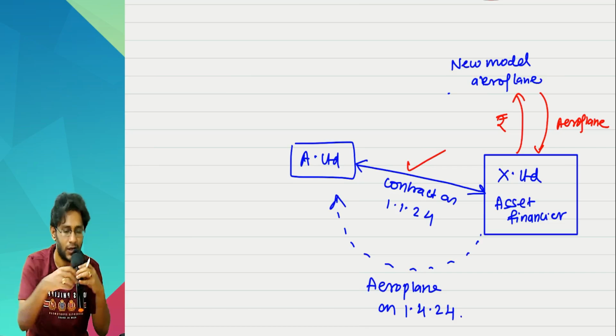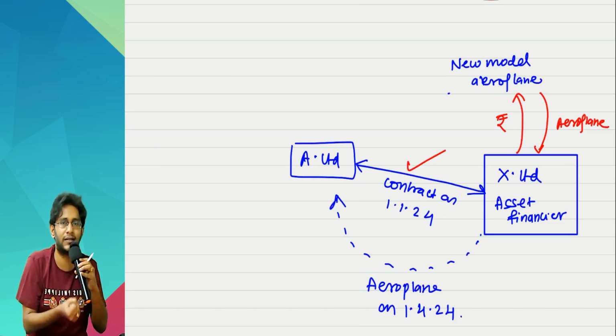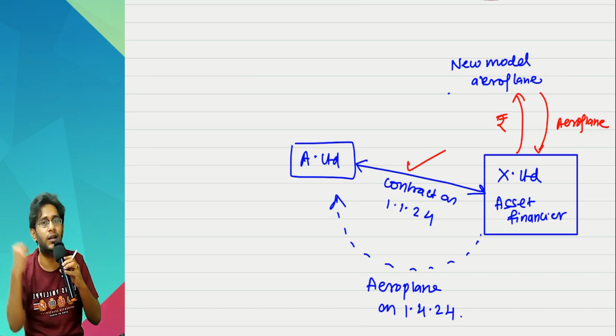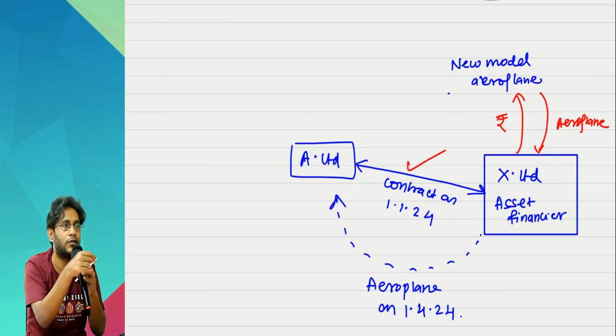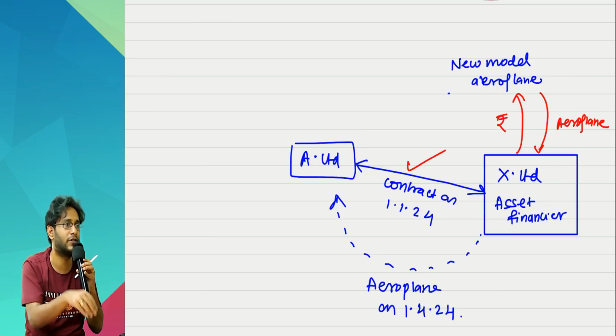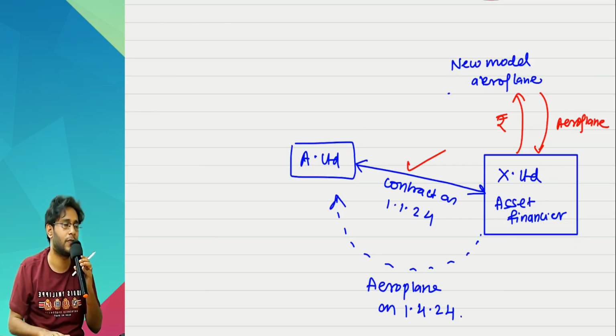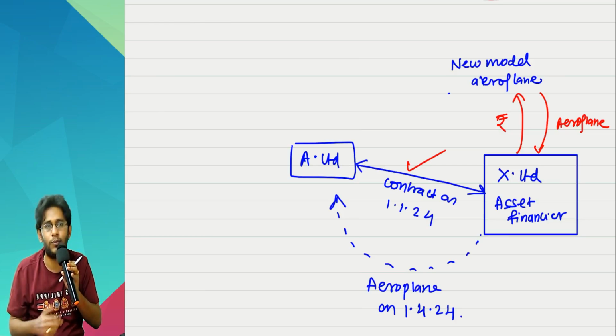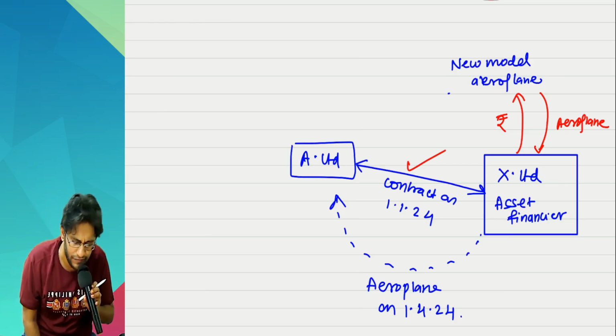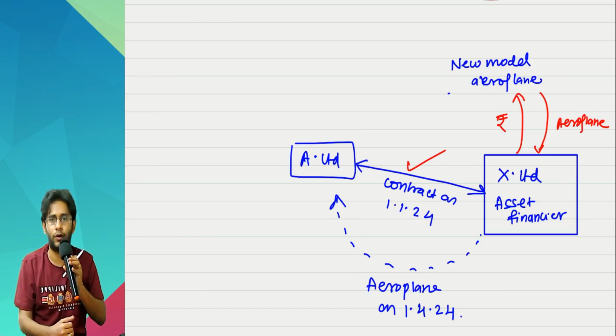So what he does, he invests his own money, buys an asset, gives it on lease, and earns lease rentals in such a way that he recovers not only his original investment, but also some extra return for the amount invested, for the next 5 or 6 years. So every party has a different interest in this. Otherwise, nobody will enter into a contract. Every party will expect something and only then enter into a contract.